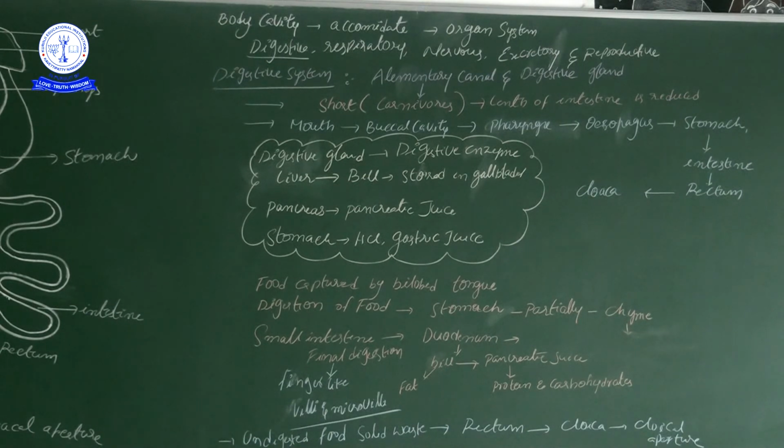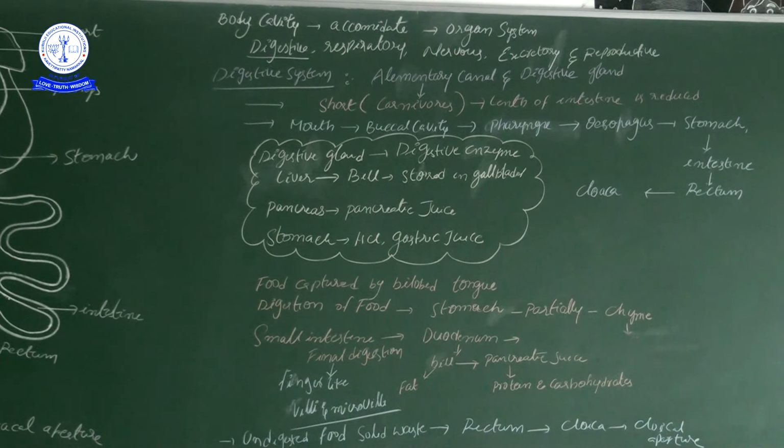Why is it very short? Because it is a carnivore, and the length of the intestine is also very reduced. See, when I explained the human digestive system, I said the herbivore alimentary canal is much longer than the carnivore's, because carnivores have a lot of enzymes for the digestion of several foods.